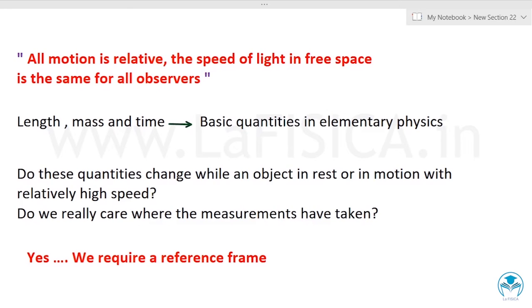Quantities such as length, mass, and time interval are considered basic quantities in elementary physics. But when somebody starts measuring one of these quantities, no special point is made about how these quantities are measured. So, we may have questions like, do these quantities change while an object is at rest or in motion with relatively high speed? Do we really care where the measurement has been taken? To answer these questions, first of all, we need a reference frame, with respect to which we are measuring the quantities.